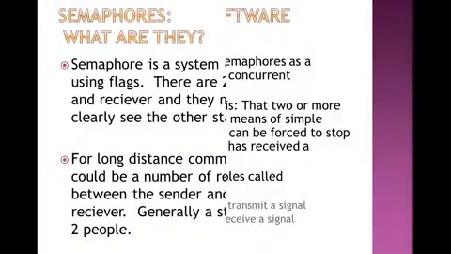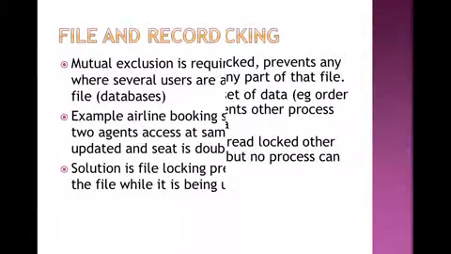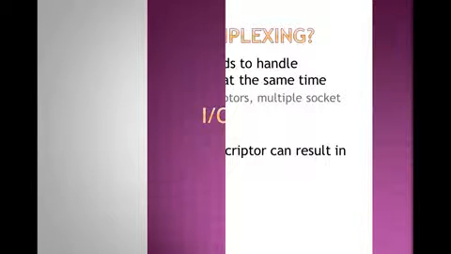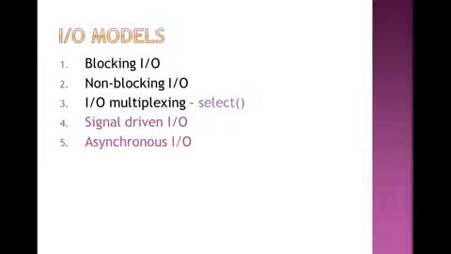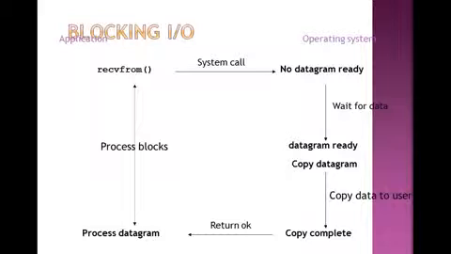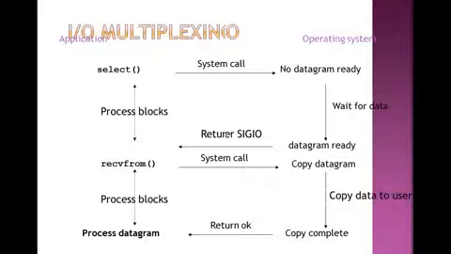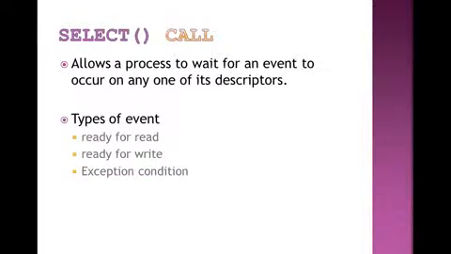Then we discussed semaphores for communication, that is done by IPC. Then file and record locking, and the types of file locking: file lock, read lock, write lock. Then we discussed the next topic, concurrent programming with input output multiplexing: what input output multiplexing is, fork server, input models, blocking input output, non-blocking input output, signal driven input output, asynchronous.